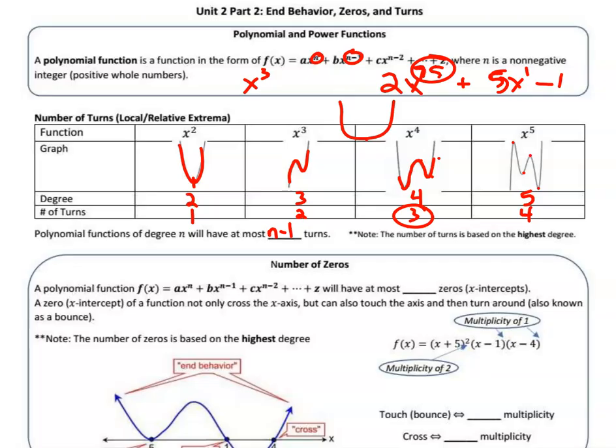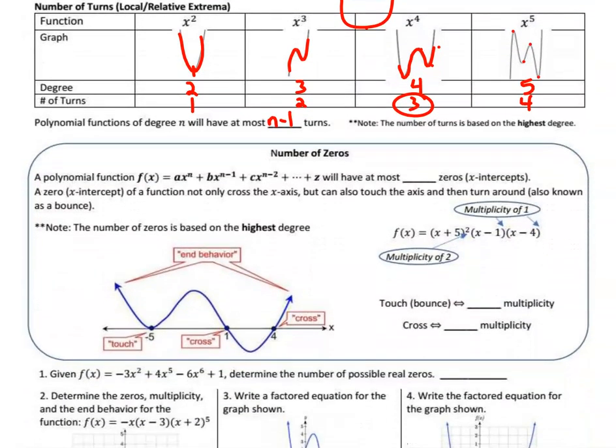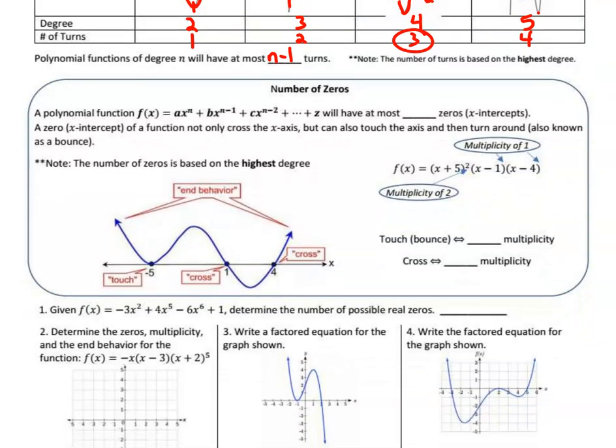Now, hopefully you remember when we talked about zeros, that was pretty easy to spot. If it's an nth degree polynomial, it'll have at most n zeros. X squared functions have 2 zeros at most. It's where it touches the x-axis, not just crosses, but where it touches. So it could be a bounce, and we're going to talk about that too. When does a function bounce and go back the other way? Once again, we look at the highest degree, and whatever that highest degree is, that's the maximum number of times that the function can touch the x-axis.